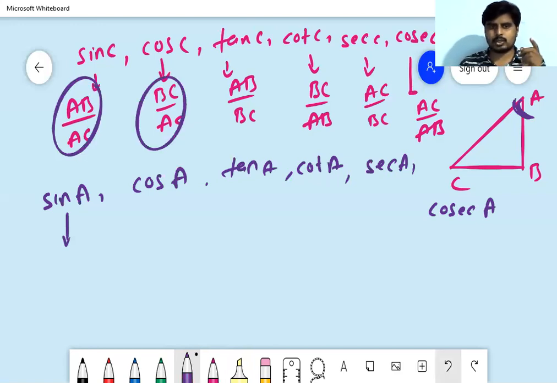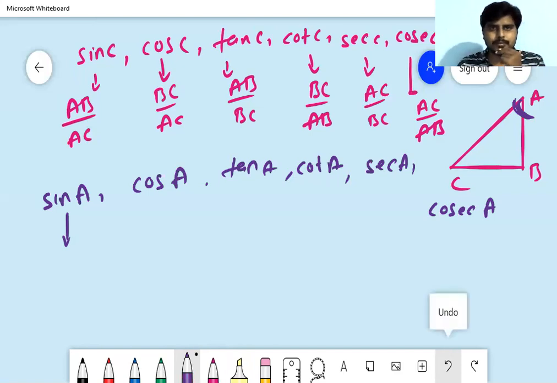Do these ratios remain the same? No, the ratios will be changed according to the formula. What is the formula? So sin A, I will write the ratios first. A is here.